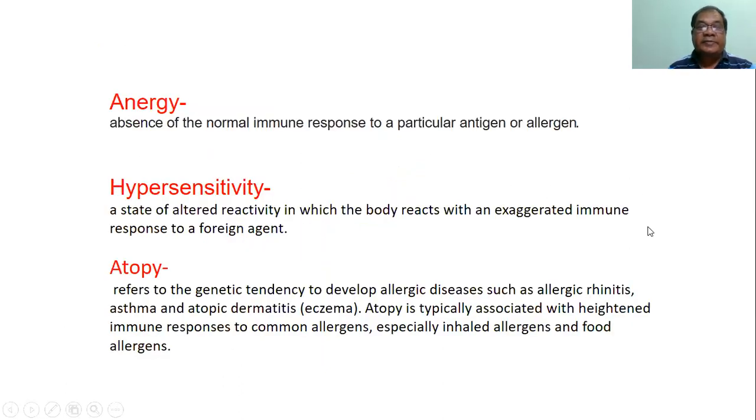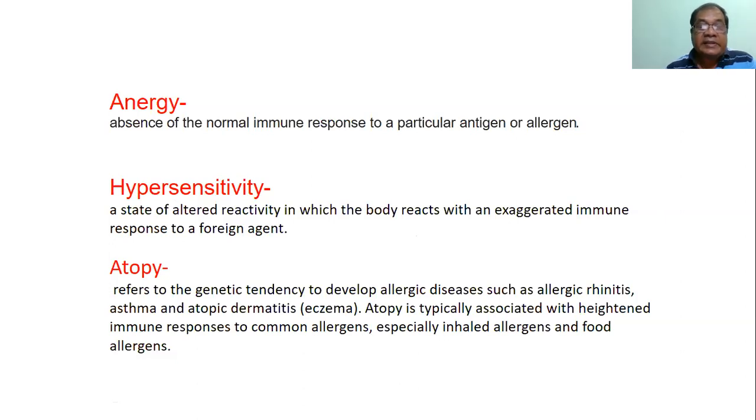There are several types of immune response. So we'll have to make this definition clear before proceeding further. Anergy means absence of normal immune response to a particular antigen or allergen. It may be a generalized anergy or it may be specific to a particular antigen or allergen. So that is called anergy, when the body cannot mount any immune response to that particular antigen or allergen.